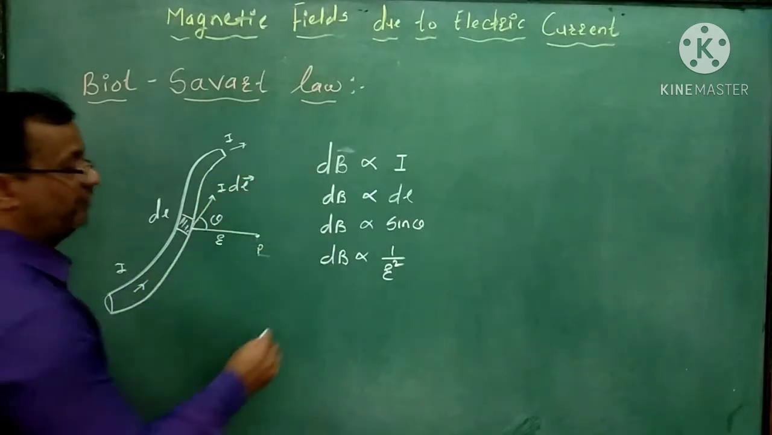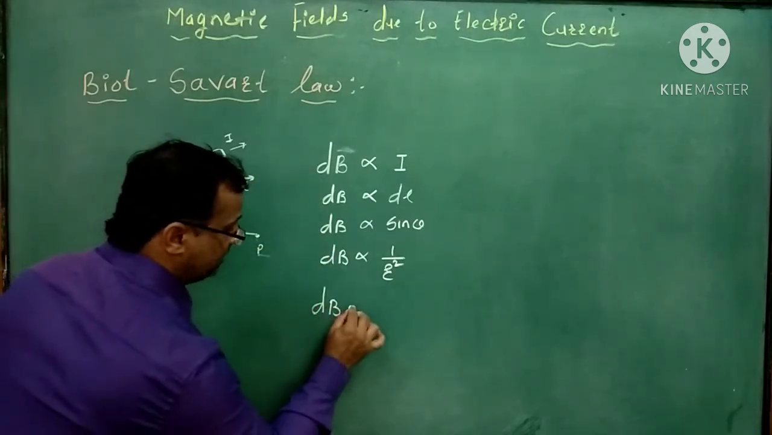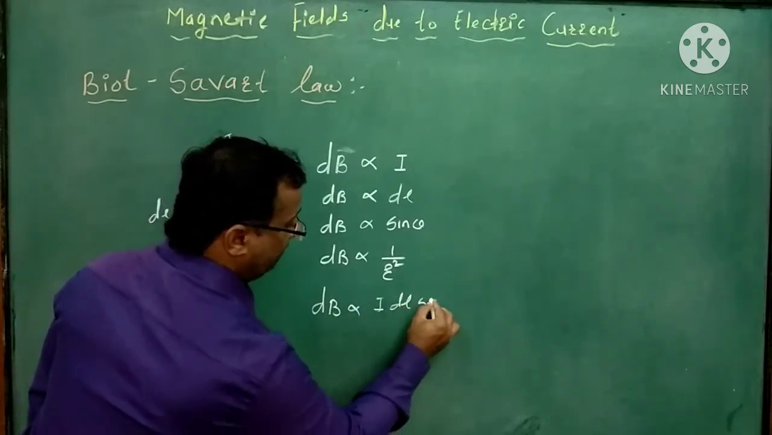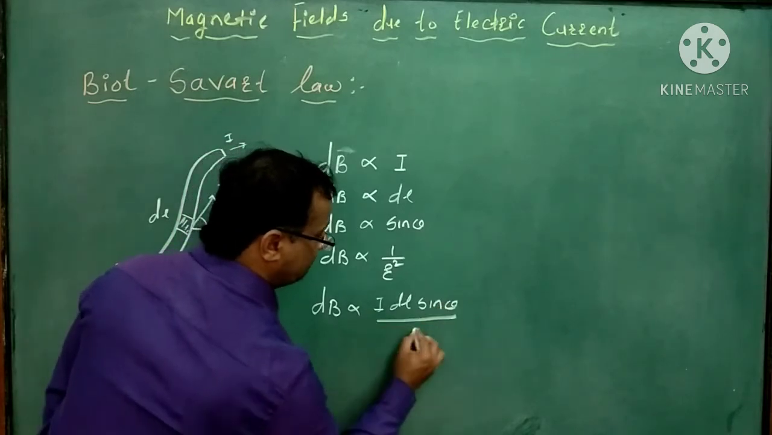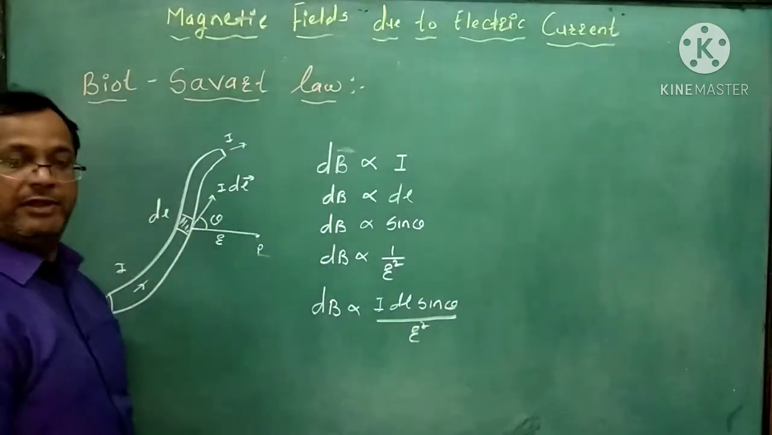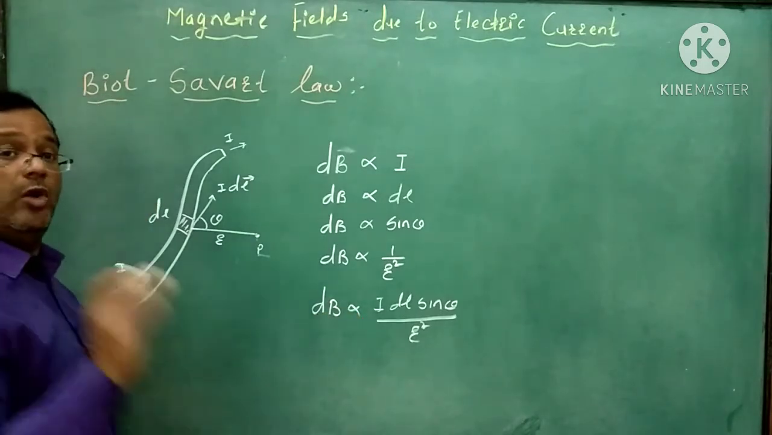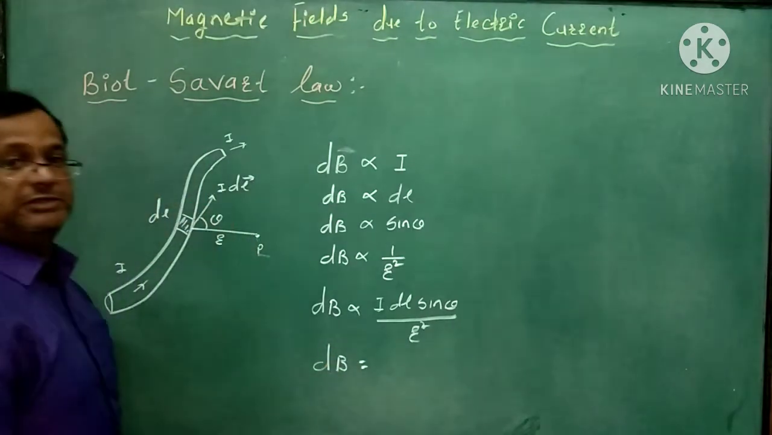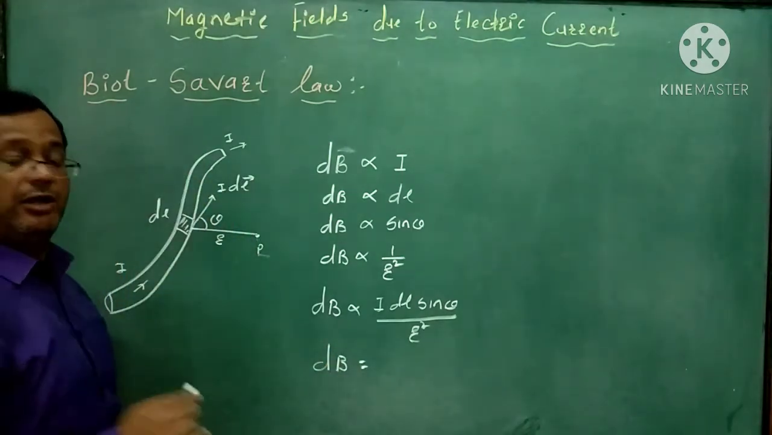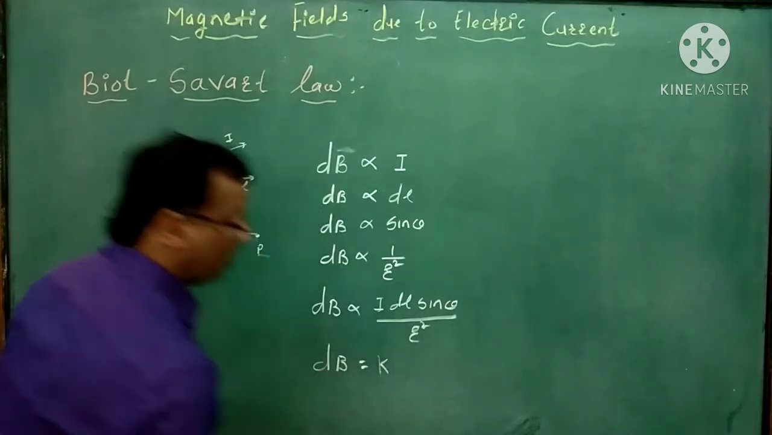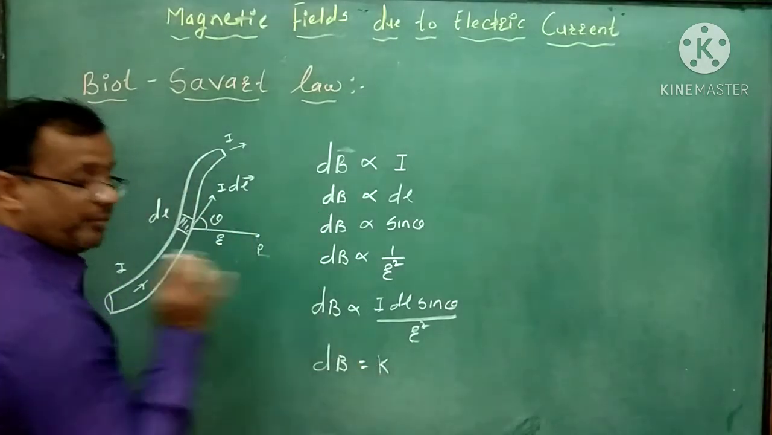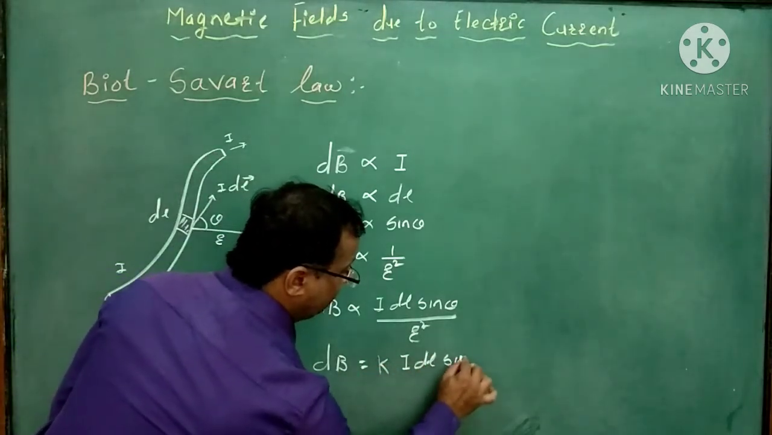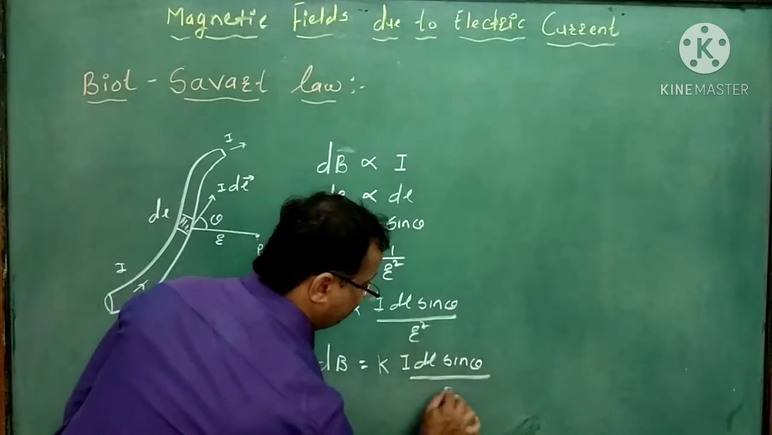In combined form, it is written as dB directly proportional to I dl sine theta upon r square. Here we want to avoid the proportionality sign, so dB is equal to a constant, say k, which is the proportionality constant. So we get dB equals k I dl sine theta upon r square.